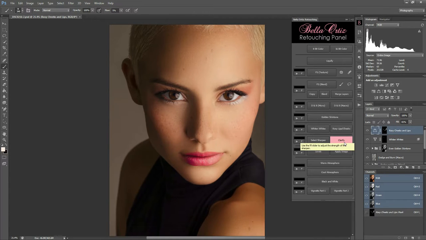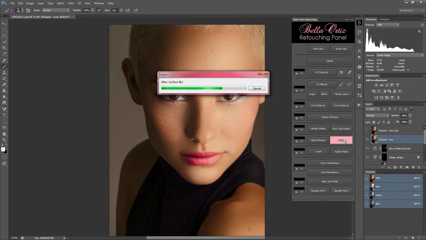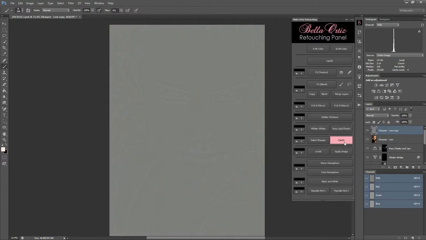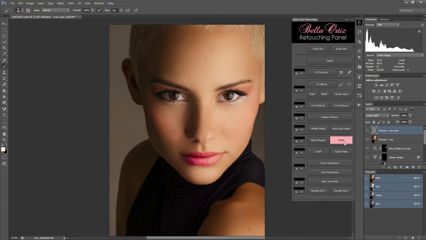What it does is creates a new layer on the off chance you're working on your background layer and it can't be duplicated. Then it creates a copy of everything that's showing and uses it to set up a frequency separation. The difference between this frequency separation and the other is that it uses surface blur instead of Gaussian blur. Once it's done running frequency separation, it deletes the low layer.